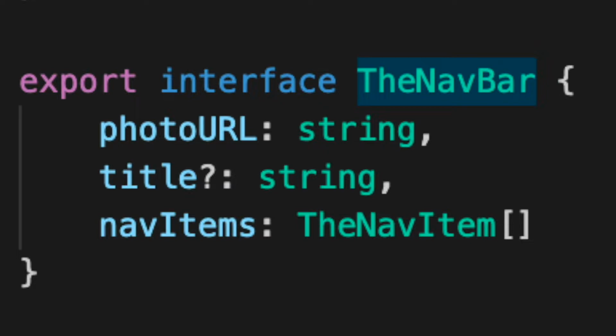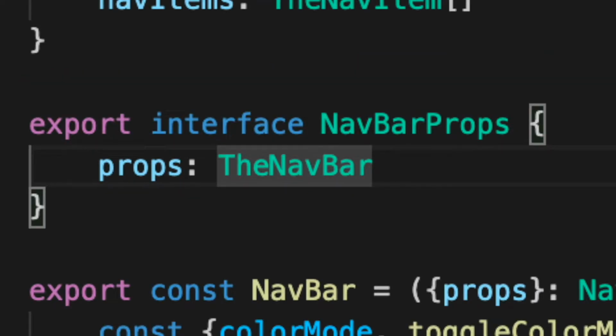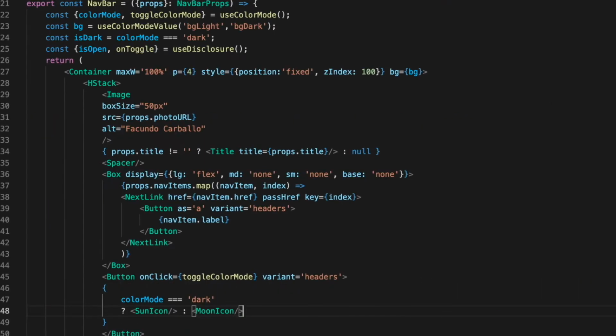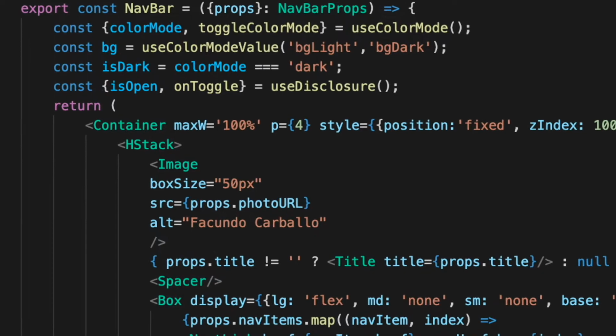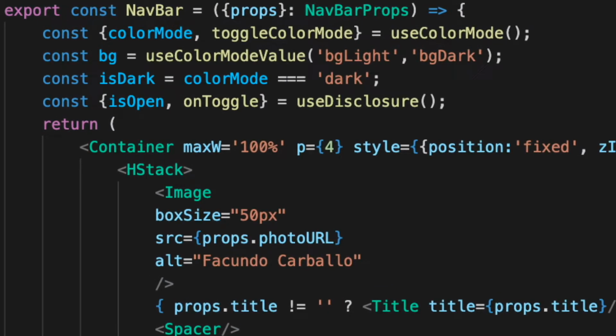So we mark some parameters as optional using the question mark symbol after the data type. Finally, we will need another interface that indicates the props of the navbar. We create the component of the navbar, and we receive the props whose structure we created before.